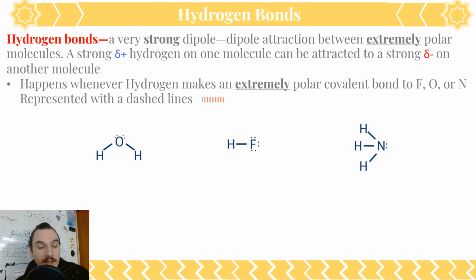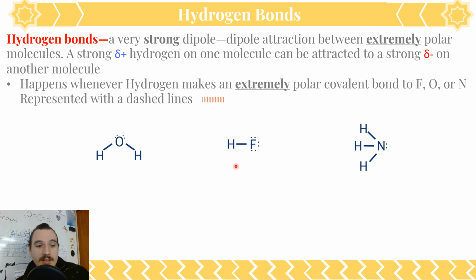And now we get to the last type of intermolecular force. Hydrogen bond is actually just a special type of dipole-dipole force. It's a very, very strong dipole-dipole force between extremely polar molecules, one of which you've actually already seen.